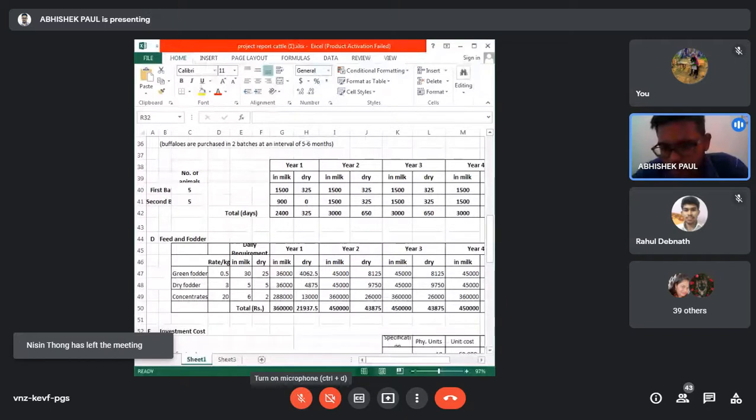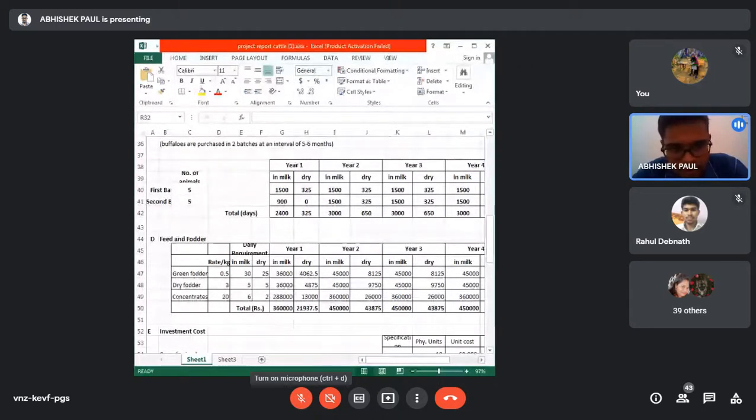For your reference, you can do it like this also. You see the Excel sheet, how they are doing it. First, you need to calculate the total dry and lactation chart based on your assumption, so the dry and milk days. Then on this side is the feed required as well as the rate. The rate is also given.